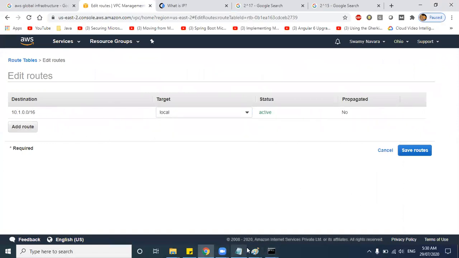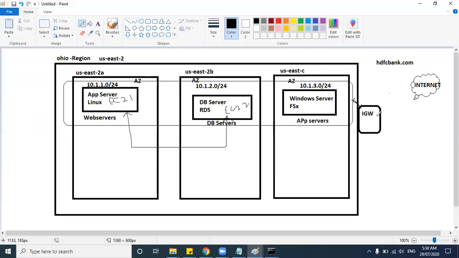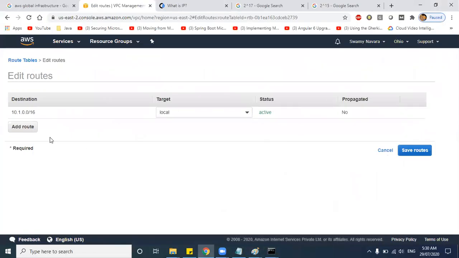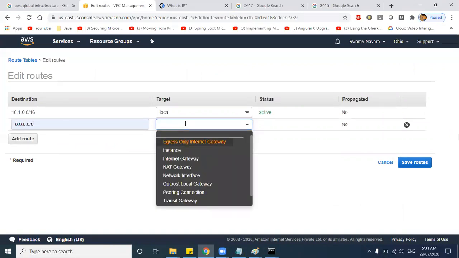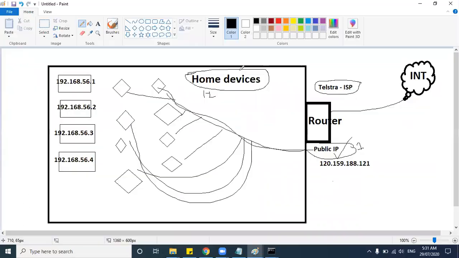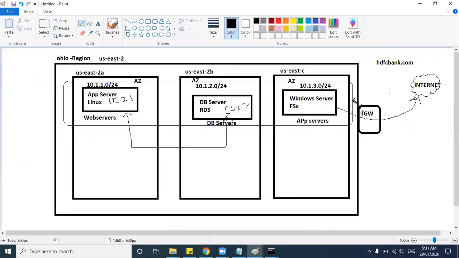Suppose you want to communicate with the internet, right, you need to communicate with the external internet. So for this, you need to add a route, and you add this external IP address, sorry, 0.0.0.0/0, which is used for external. And from where are you going to communicate externally, guys?